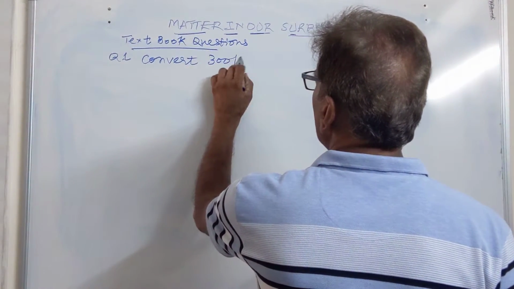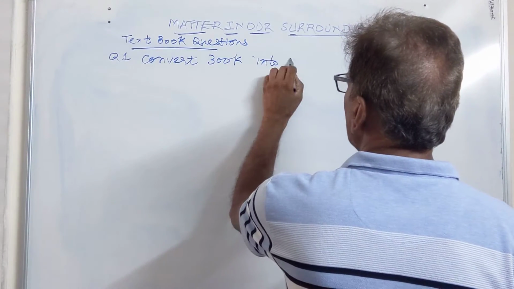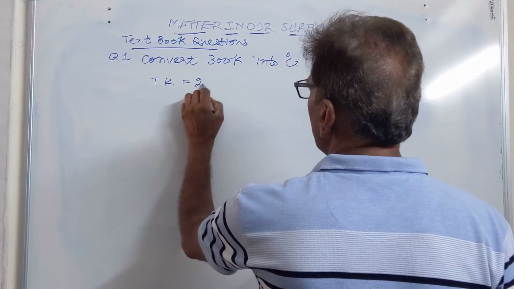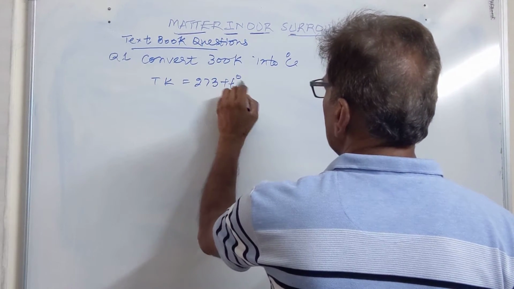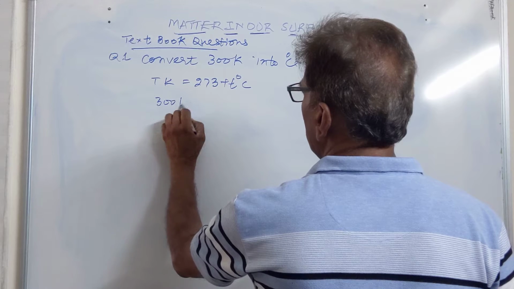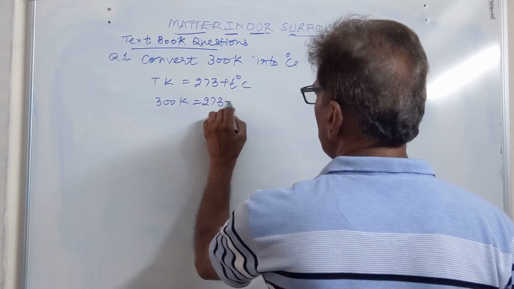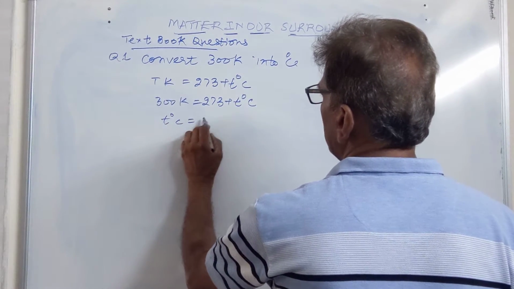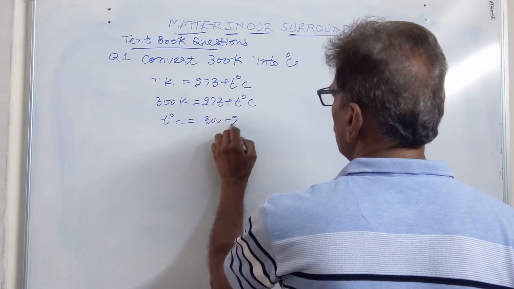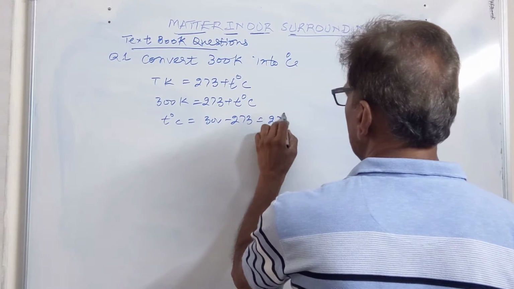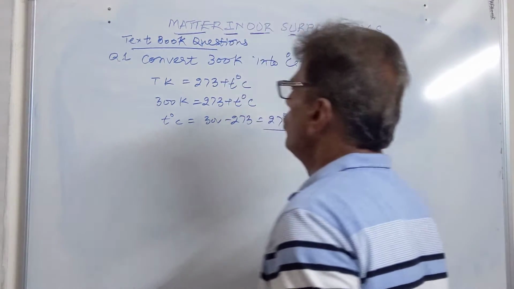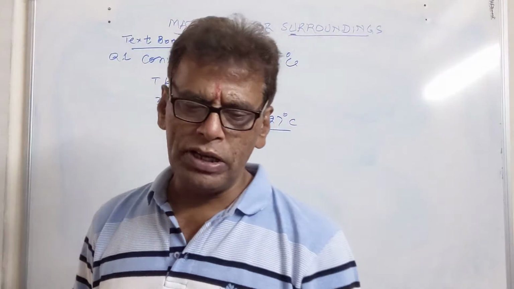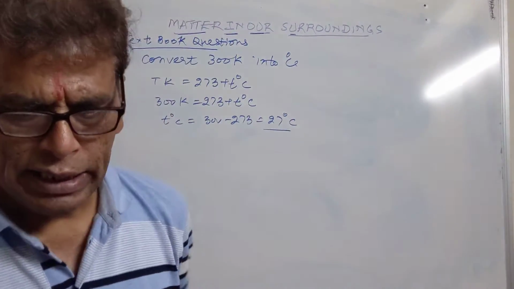Then we have the question: convert 300 Kelvin into centigrade temperature. We know T Kelvin is equal to 273 plus T degree centigrade. So 300 Kelvin will be equal to 273 plus T degree centigrade, and T degree centigrade will be equal to 300 minus 273, so you will have 27 degrees centigrade. Simply subtract 273 from the Kelvin temperature, and you will get the centigrade temperature.